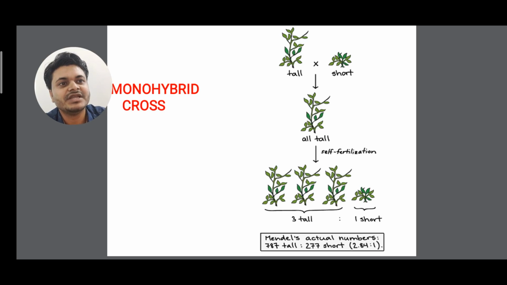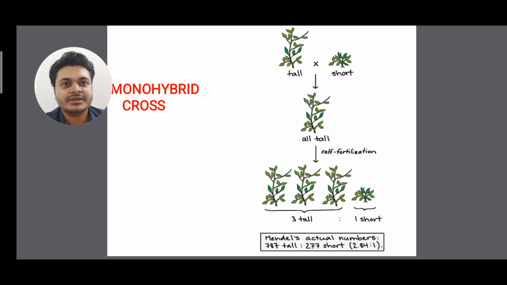That means when one F1 tall plant and another F1 tall plant are crossed, the ratio is 3 is to 1.